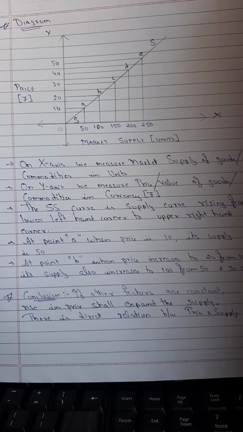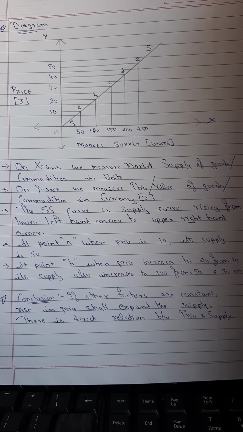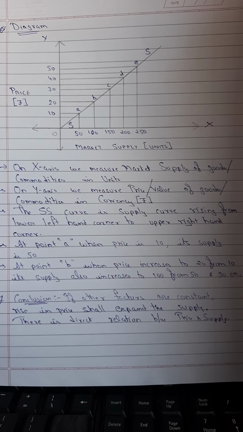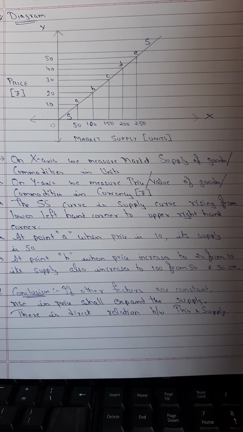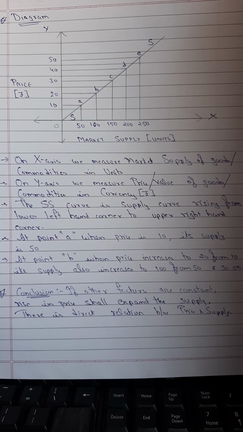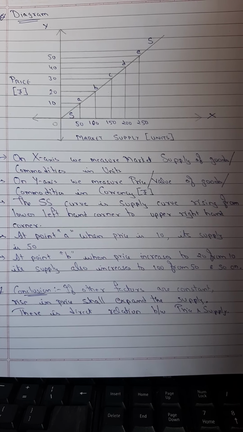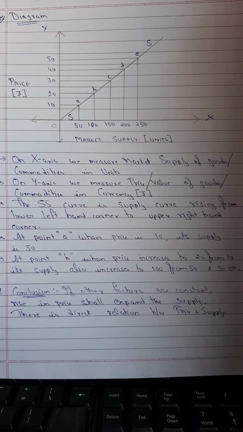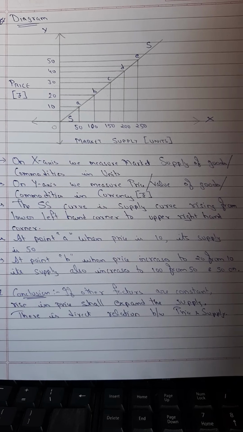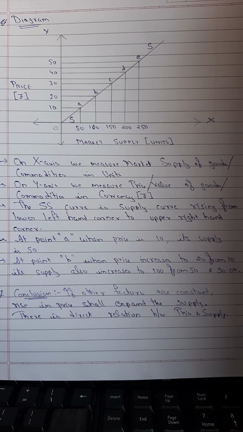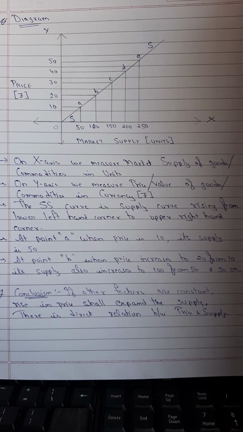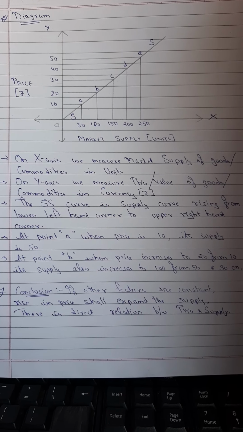The analysis of the diagram: as you can see, on the x-axis we have measured the market supply of goods and services. On the y-axis we measure the price of the commodity in any currency. The SS curve is the supply curve, which you can see rises from the lower left-hand corner to the upper right-hand corner. When a curve is in increasing order, that is from the lower left to the upper right, we can say that variables y and x are directly related to each other.